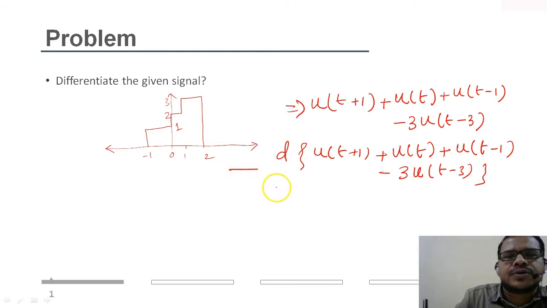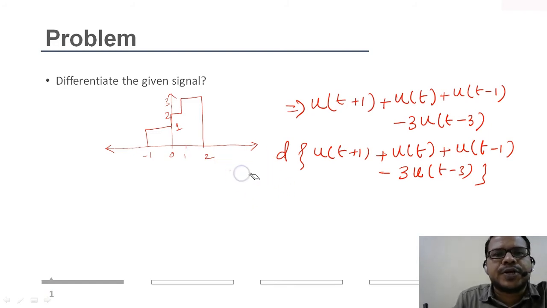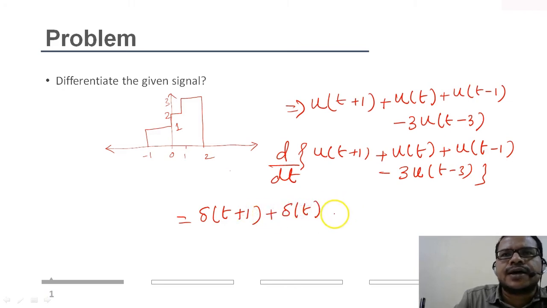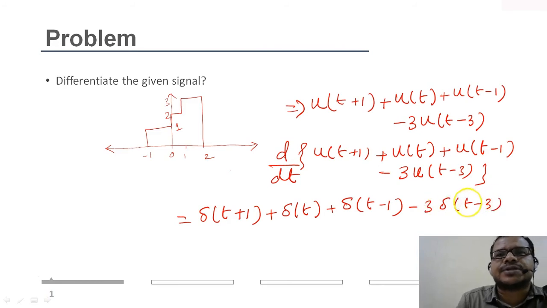with respect to dt. So the individual step functions will result in impulses. So the first will be delta of t plus 1, plus delta of t, plus delta of t minus 1, minus 3 delta of t minus 3, right?